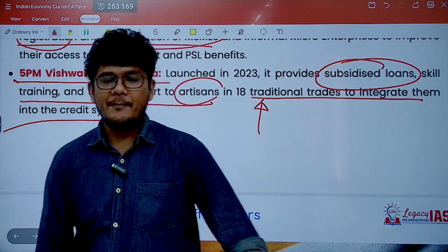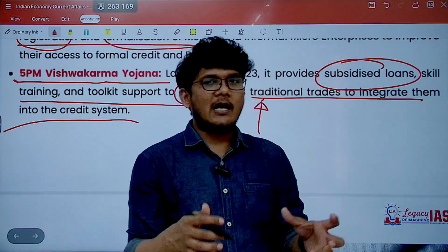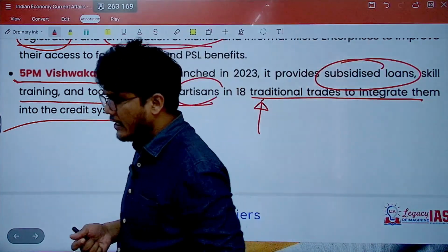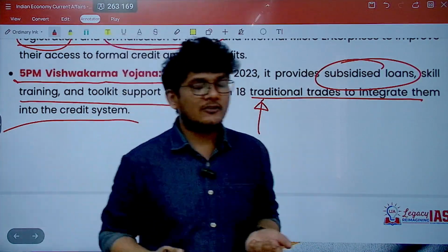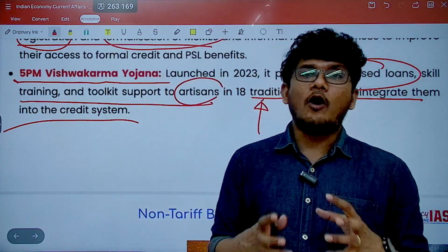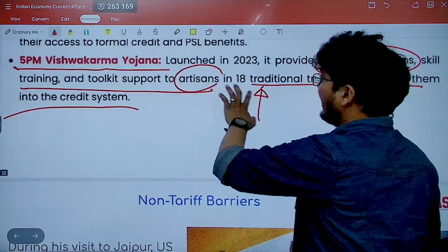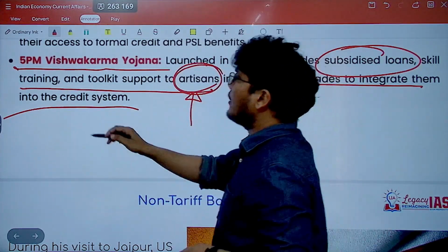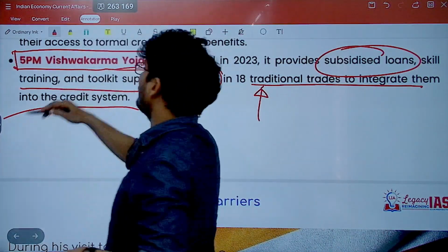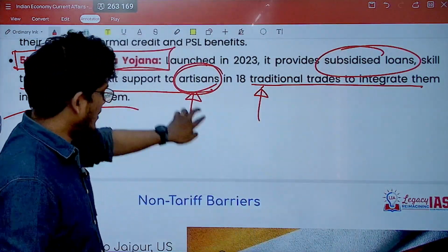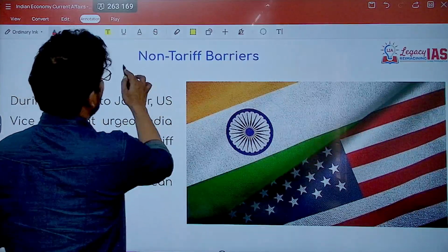When you talk about MSMEs, still Indian MSMEs are not that technologically advanced, but a lot of MSMEs are talking about the use of machinery. So the equipment is developed with the help of machinery, but India has a lot of traditional craftspersons, traditional trades and artisans. So to support them specifically, the PM Vishwakarma Yojana is brought into the MSME sector. Hope that's clear. Let's move ahead to the non-tariff barriers.